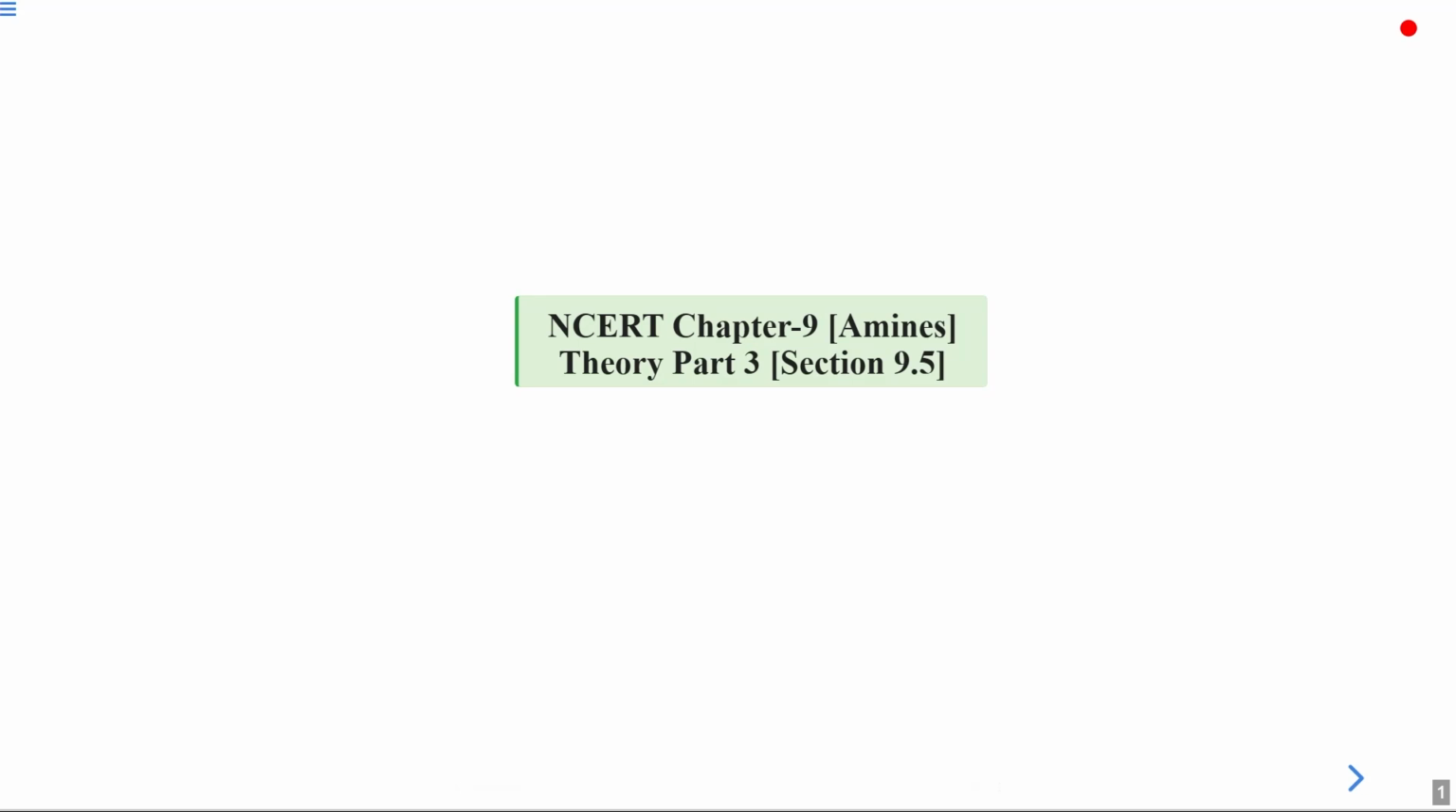Welcome, students. Today we will see NCERT Chapter 8, which is amines, and today is theory part 3. So, today we are going to cover section 9.5.